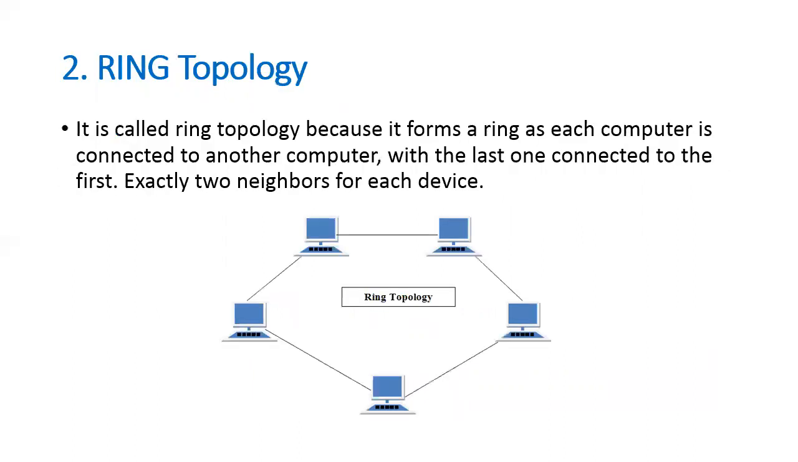Next, ring topology. It is called ring topology because it forms a ring, as each computer is connected to another computer, with the last one connected to the first. Exactly two neighbors for each device. Features of ring topology: a number of repeaters are used for ring topology with a large number of nodes, because if someone wants to send some data to the last node in the ring topology, with 100 nodes, the data will have to pass through 99 nodes to reach the 100th node. Hence, to prevent data loss, repeaters are used in the network.